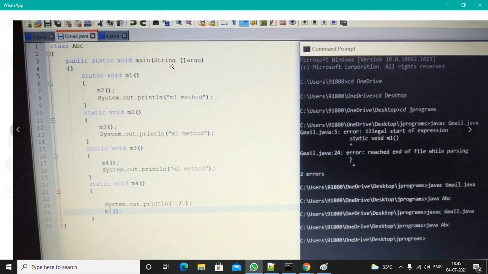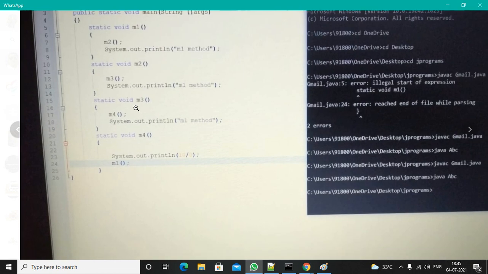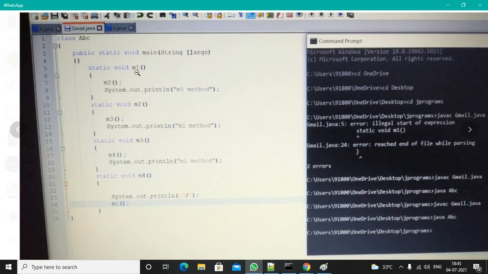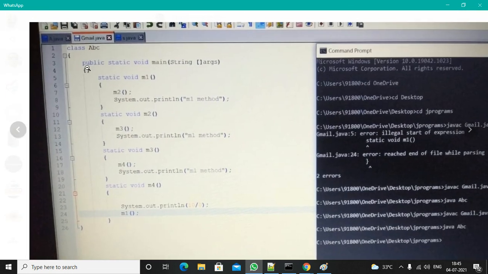See, the ABC class is there, the main method is there, and the main method is just open and close, that's it. M1 method, M2 method, M3 method, M4 method, you have four methods, but you are not at all calling the M1 method. If you call the M1 method, then you will get the error. So from the main method you just call M1.